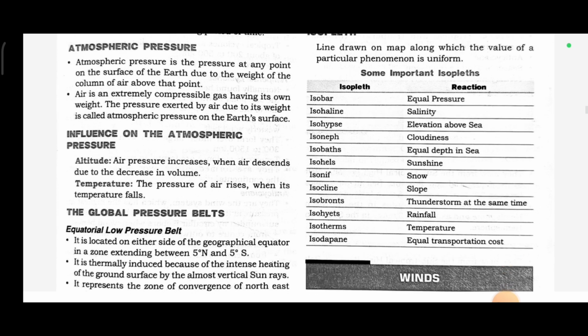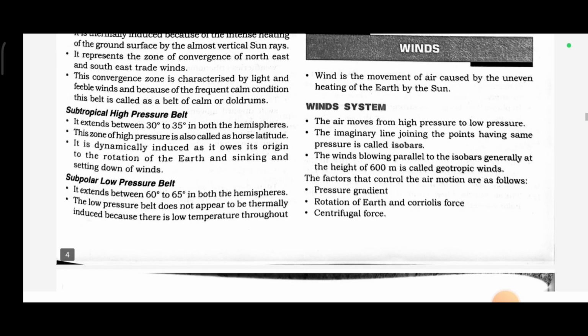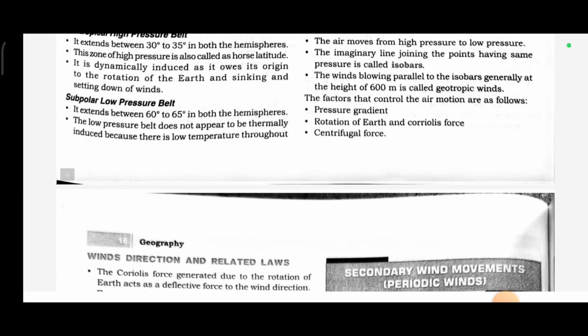Some important isopleths. Winds. Wind is the movement of air caused by uneven heating of the earth by the sun. Wind system: the air moves from high pressure to low pressure. The imaginary line joining points having the same pressure is called an isobar. The winds blowing parallel to the isobars, generally at a height of 600 meters, are called geostrophic winds. The factors that control air motion are pressure gradient, rotation of the earth, and centrifugal force.